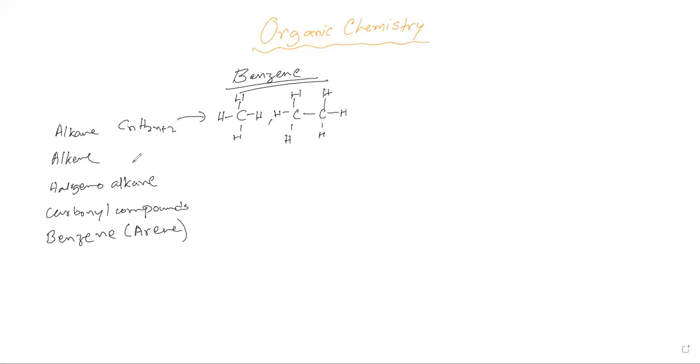Then for alkene, the general formula was CnH2n, and the smallest molecule could be double-bonded C2H4.